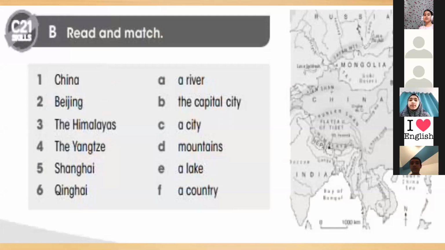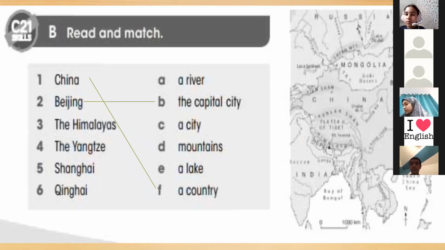China, a city. So China. Tripoli, we can say it's the capital city. For example, we say Zawiya, it is a city, but Libya is a country. So China, it's a country. Yes, very good. So China is a country. What about the second one? We say Beijing is the capital city. Yes, Beijing is the capital city.